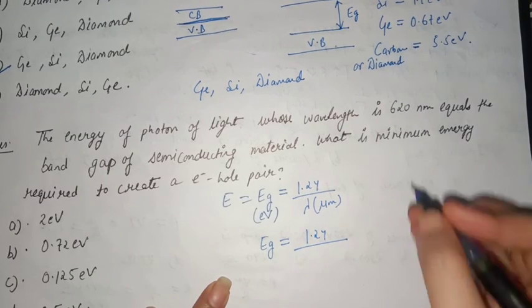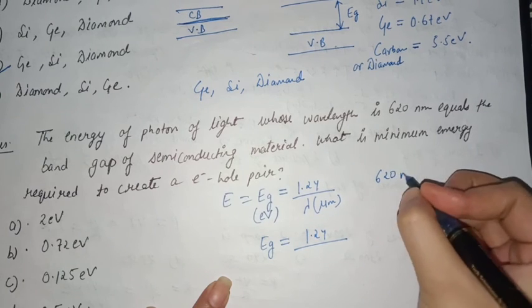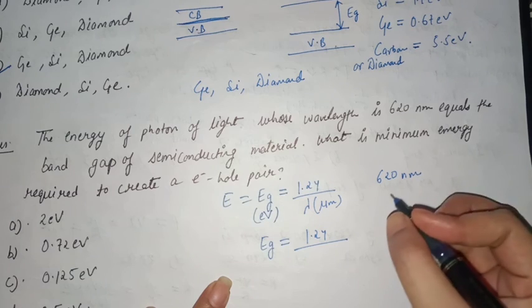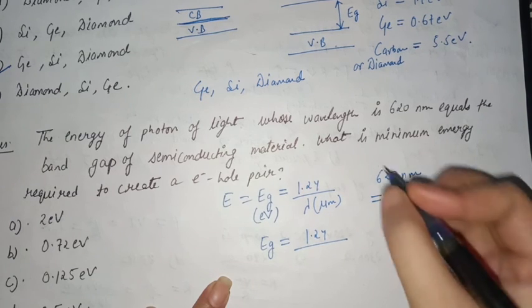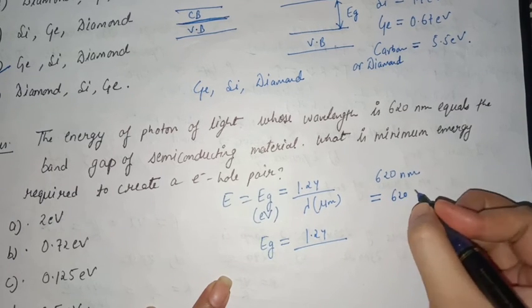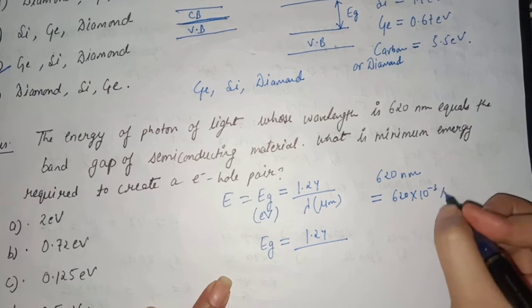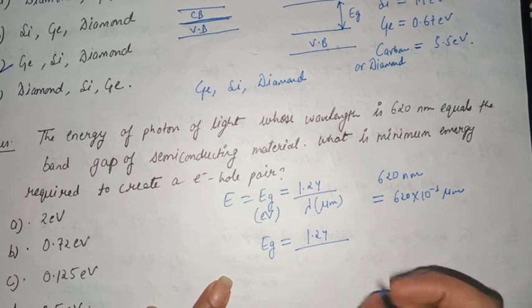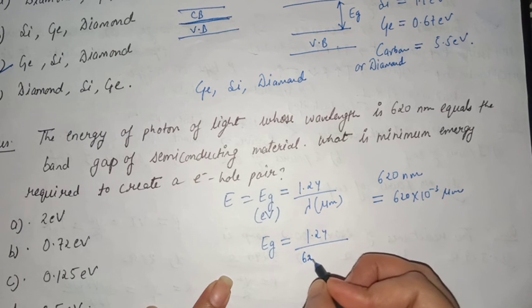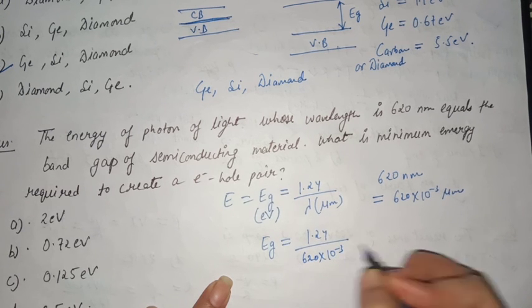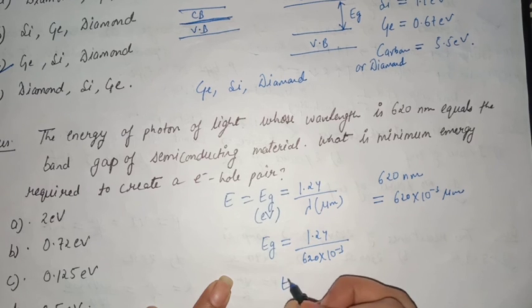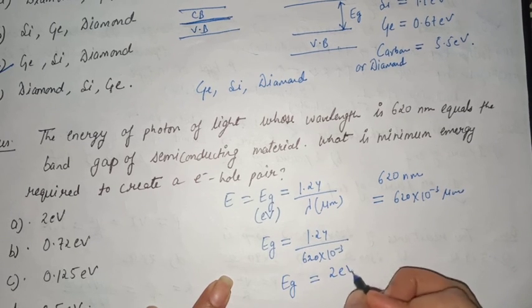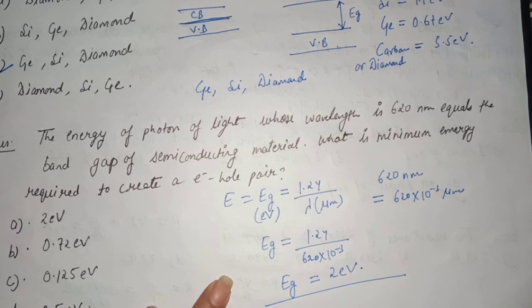Here it is given as 620 nanometer. Firstly, we will convert this into micrometer. So it will become 620 into 10 to the power minus 3 micrometer. We will put the value in this, and after solving this we will get Eg is equal to 2 electron volt.